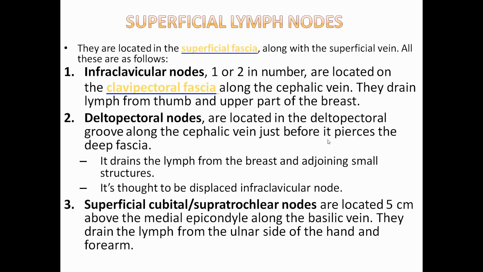Superficial cubital nodes are located 5 cm above the medial epicondyle along the basilic vein. They drain the lymph from the ulnar side of the hand and forearm.